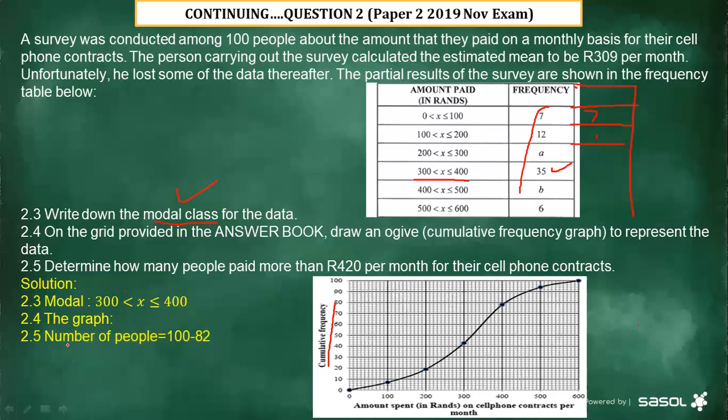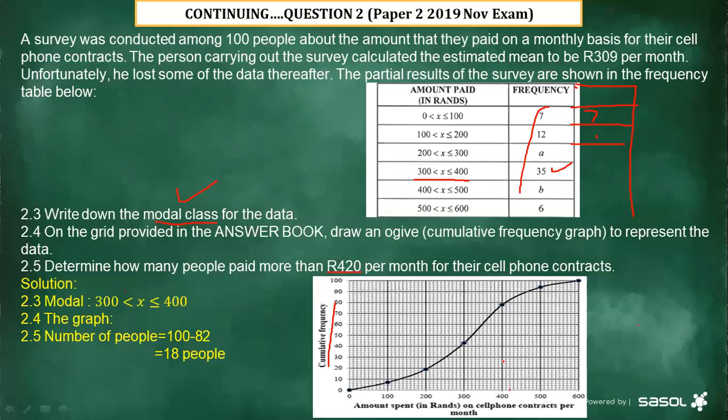Then 2.5, determine how many people paid more than R420 per month for their cell phone contract. Then the number of people is 100 minus 82, which is 18 people. Now, how do you obtain this one? Because we're having R420. Then you go to your graph, and on the x-axis we have 400 there, and then you say 410, 420.